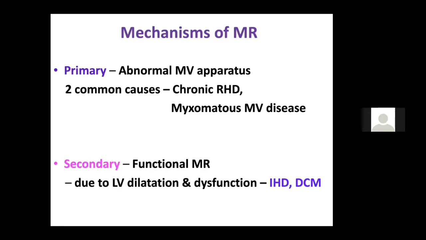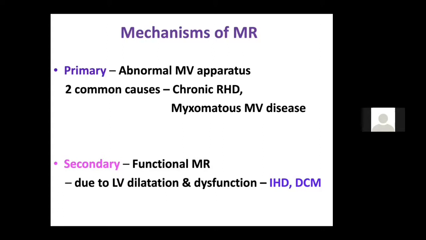you get a functional MR. In a primary MR, you should remember that there is a central jet, and that is why you get a pan-systolic murmur in patients with rheumatic heart disease. In patients with mitral valve prolapse, you may get a late systolic murmur with a mid-systolic click, and the S1 may be loud and normal. So this is how you differentiate a rheumatic MR from a mitral valve prolapse MR.